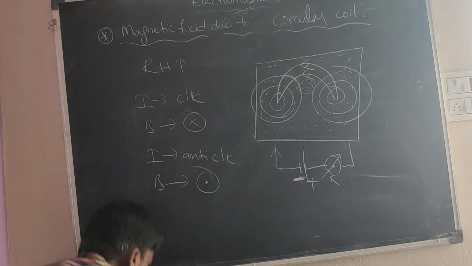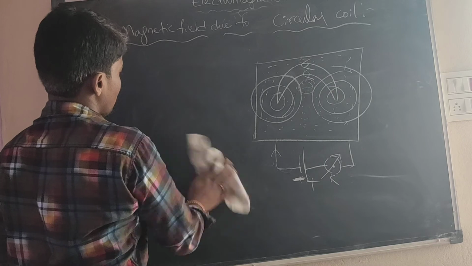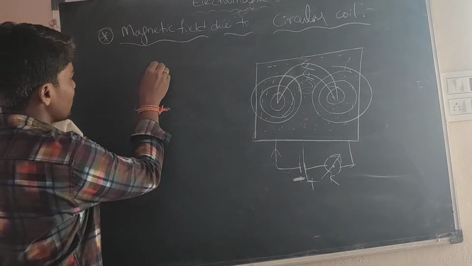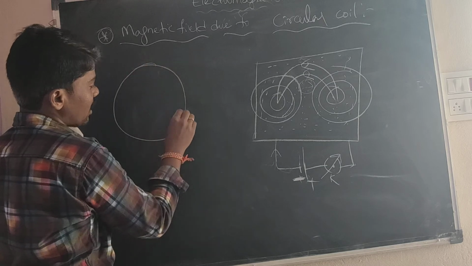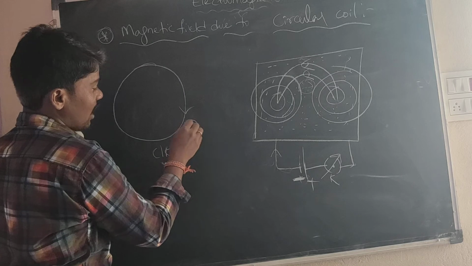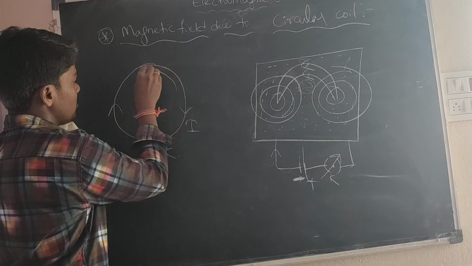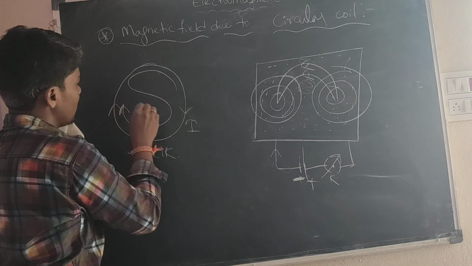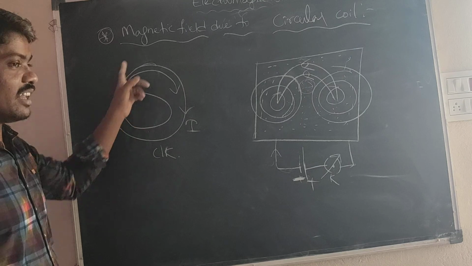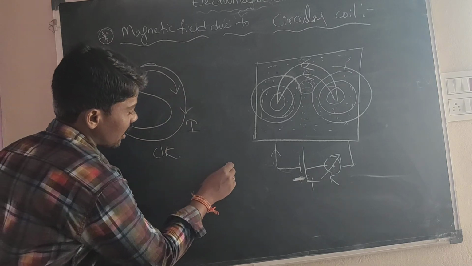Okay, see the next concept. Here we take clockwise or anti-clockwise. For example, the current will be in the clockwise direction. When the current is in the clockwise direction, the direction of the magnetic field is south. For example, if we take the current in the anti-clockwise direction.